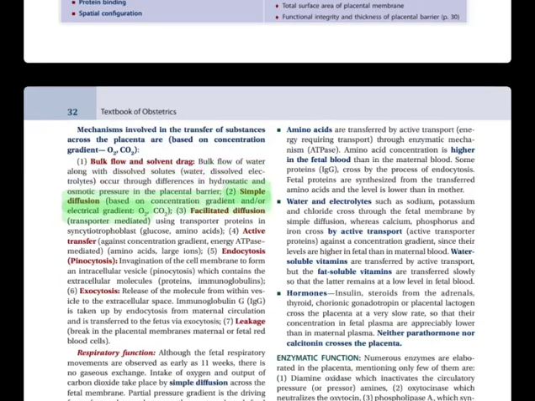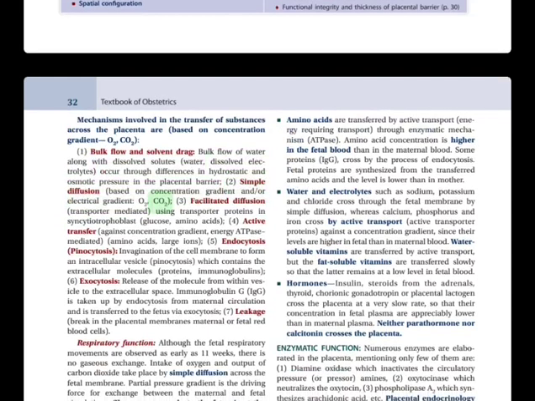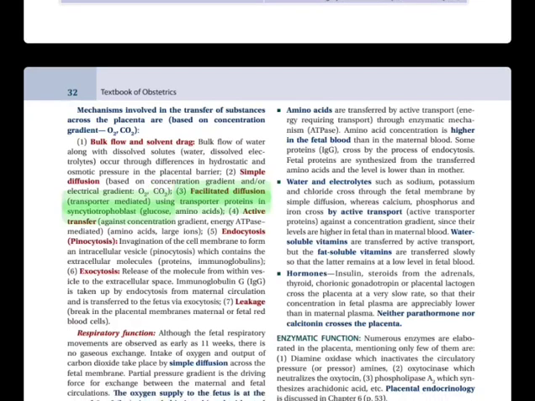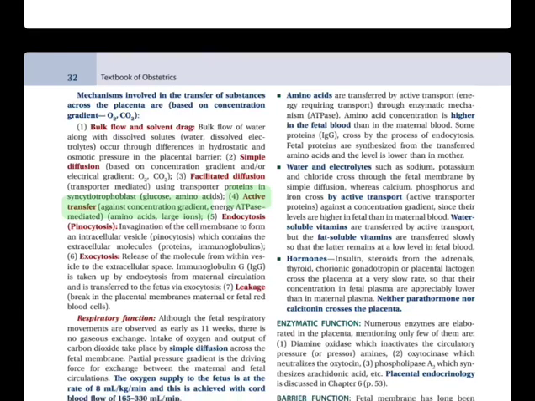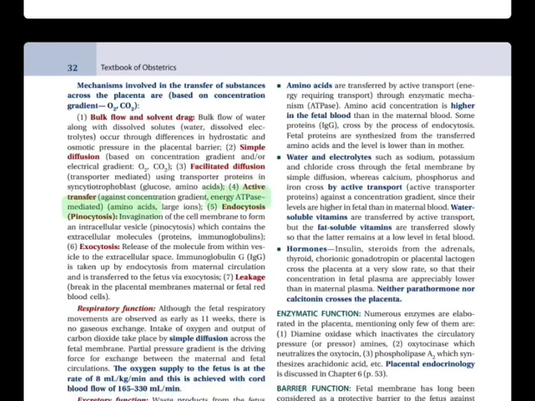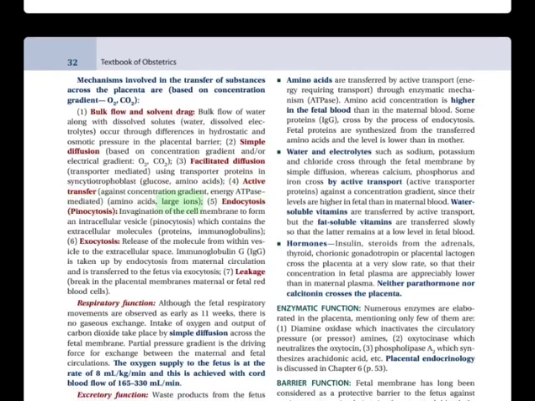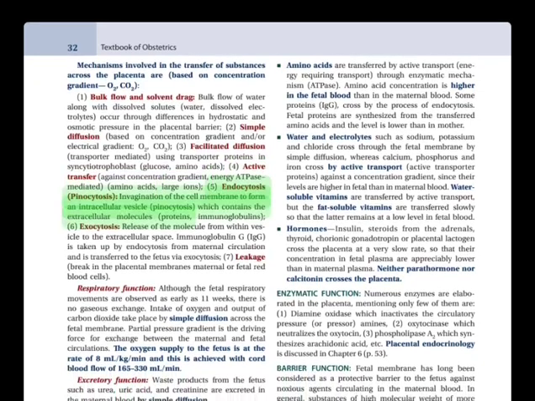2. Simple diffusion, based on concentration gradient and/or electrical gradient: O2, CO2. 3. Facilitated diffusion, transporter-mediated, using transporter proteins in syncytiotrophoblast: glucose, amino acids. 4. Active transfer, against concentration gradient, energy and pump mediated: amino acids, large ions. 5.